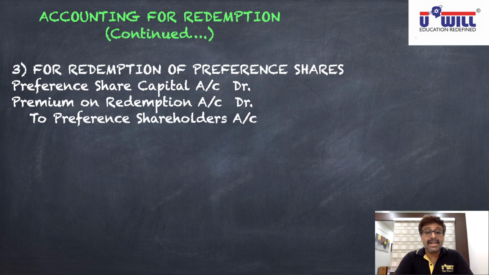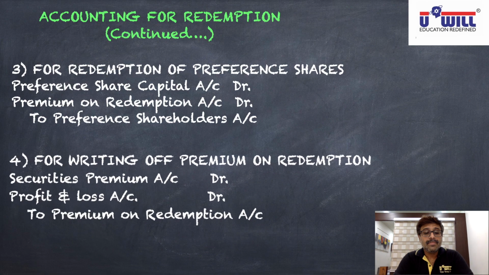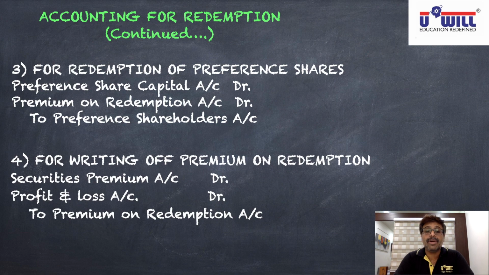If preference shares are redeemed at premium, then premium shall be provided out of profits of the company, that is P&L account, profit and loss account, I made you write in the bracket, or security premium account. So fourth entry, for writing off of premium on redemption. Just now in the third entry, premium on redemption account we debited. If you write it off, what will you do to close that premium on redemption account? You'll reverse and credit. I repeat, in the third entry, premium on redemption account is debited. To write off that premium, you'll reverse and credit to close that account.